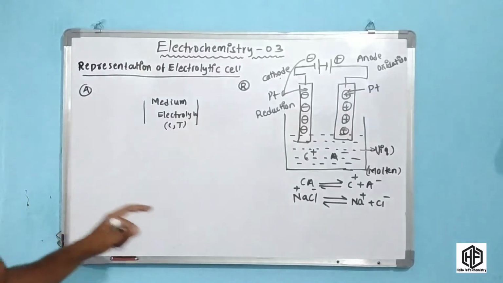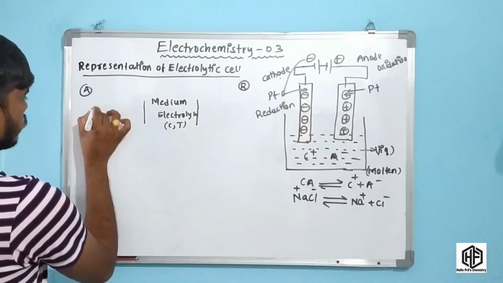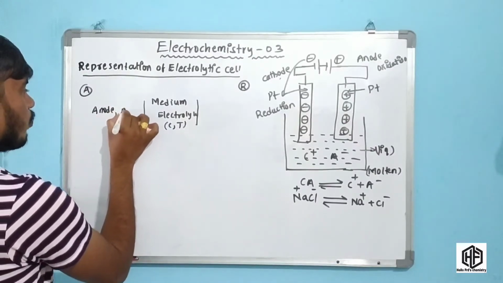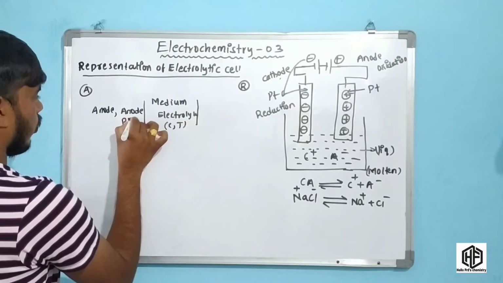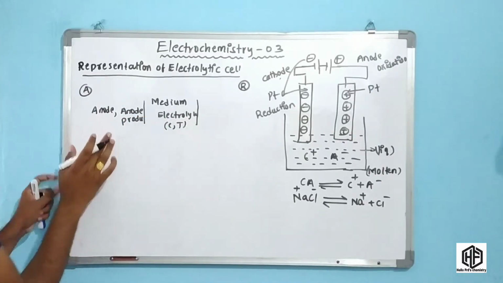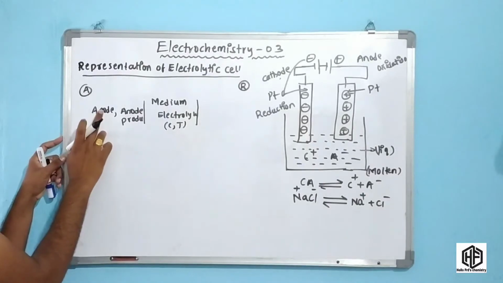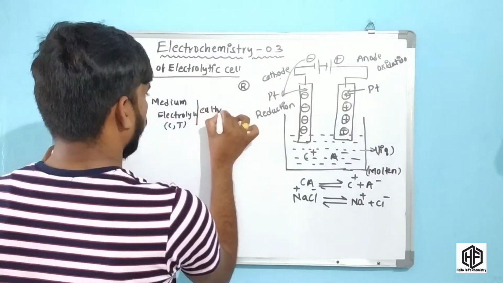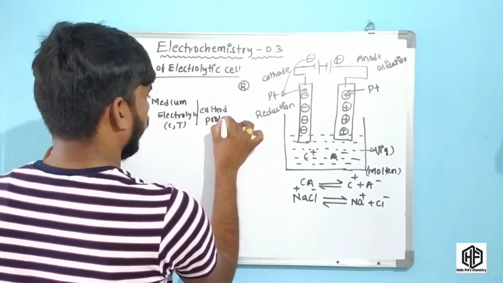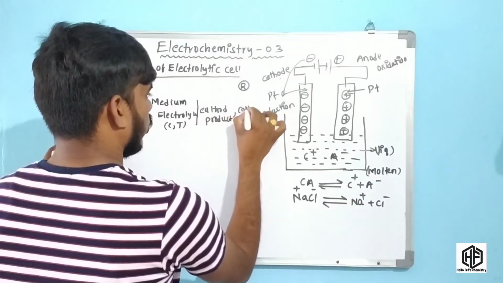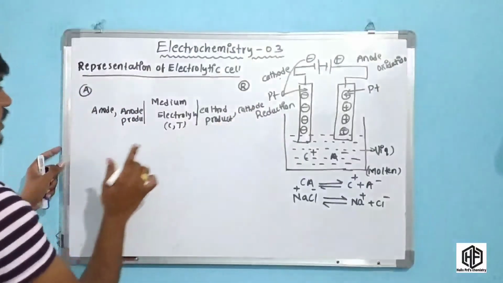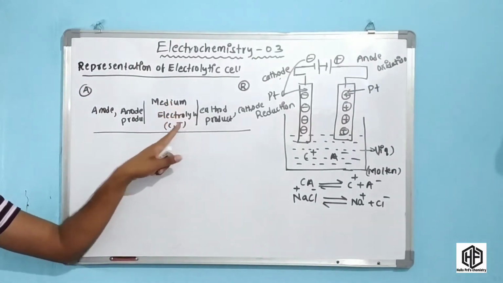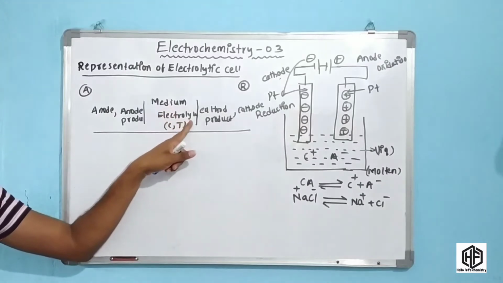First, the anode. Okay friends, here is the anode, comma, anode product. The anode product is so important, friends. On the left hand side we have the anode, comma, anode product, and on the right hand side the cathode product and cathode. This is the cell representation, friends. This is so important. First of all you have to consider these two lines, where the medium is present, and what type of electrode.